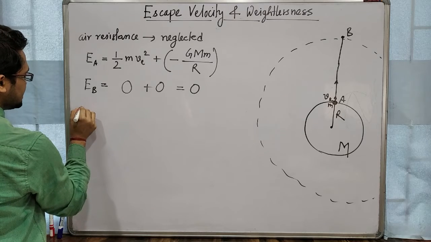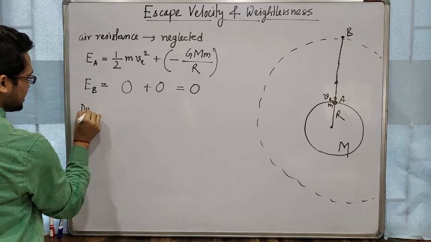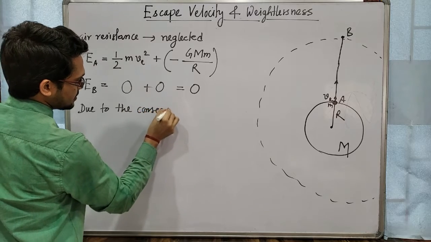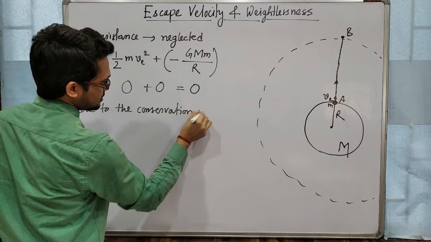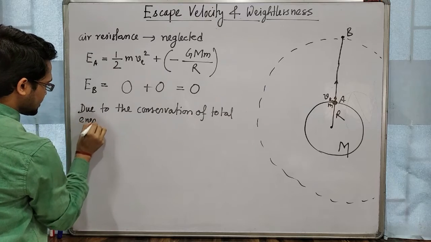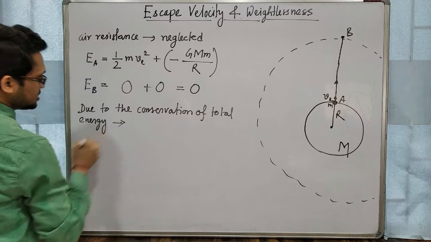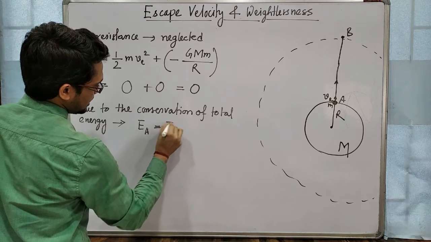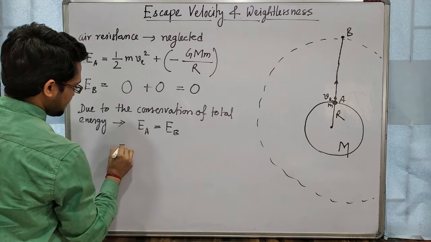So due to the conservation of total energy, what will happen? EA equals EB, okay.